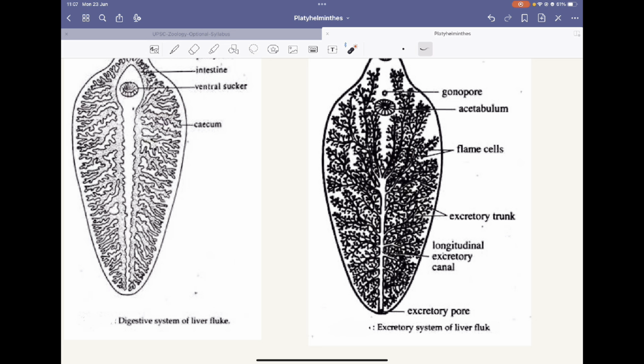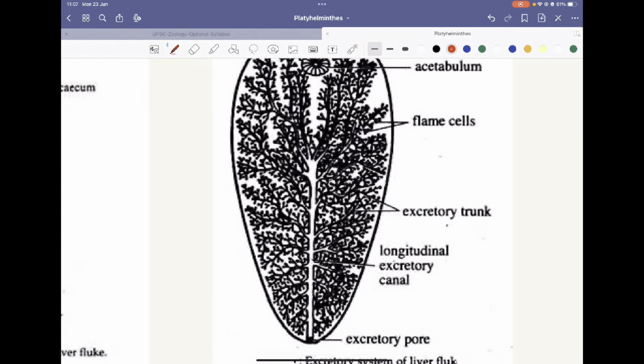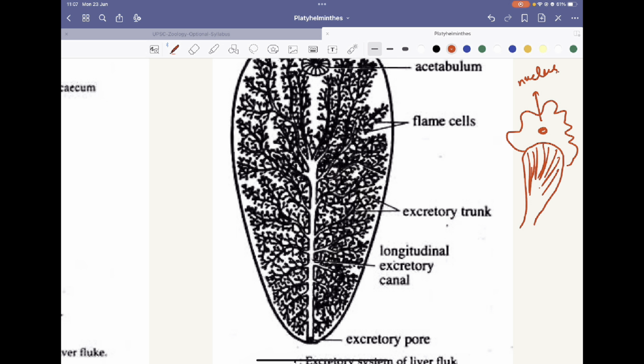Let's also see the diagram of the flame cell in this liver fluke. The flame cell is a cell with a nucleus, small cilia-like structures, and a tubule.